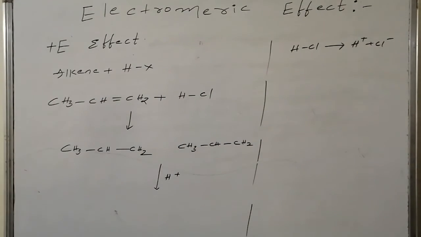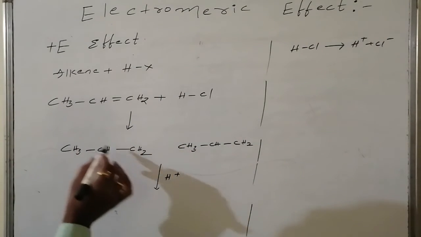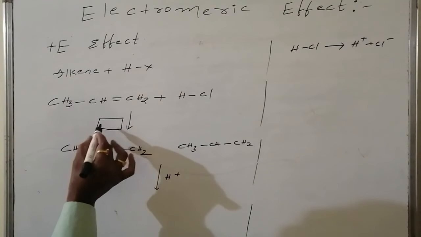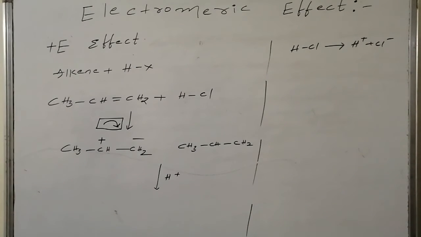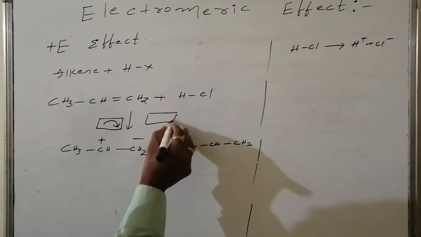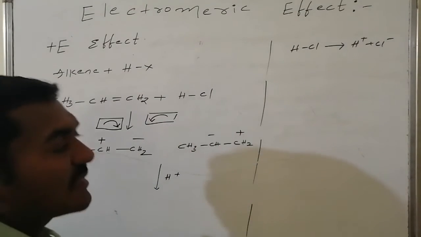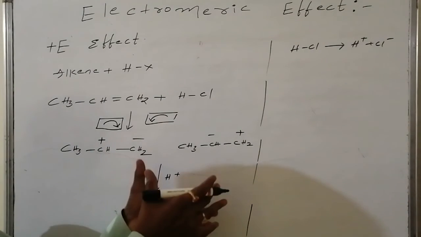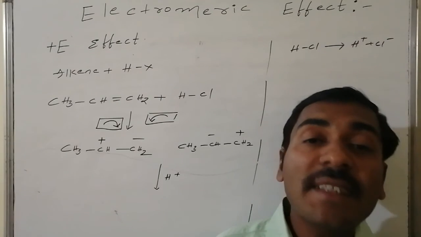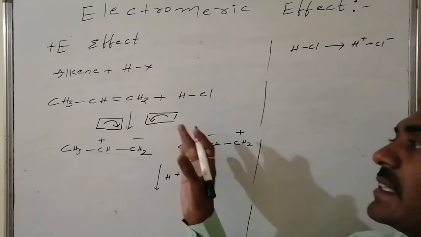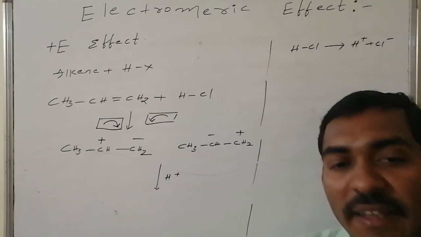When hydrogen halide comes nearer to this one, it may shift in such a way that there are two possibilities. Case number 1: the pi electron density shifted towards the end carbon atom. It is having unit negative charge, and this one is having unit positive charge. Else case number 2: the pi electron density shifted towards the middle carbon atom, which has one unit negative charge, and the other has one unit positive charge. These are the two possibilities of dispersion, and that is possible when the reagent is present nearer to the alkene. If the reagent is removed, once again it is converted to neutral, otherwise zero dispersion containing carbon systems.